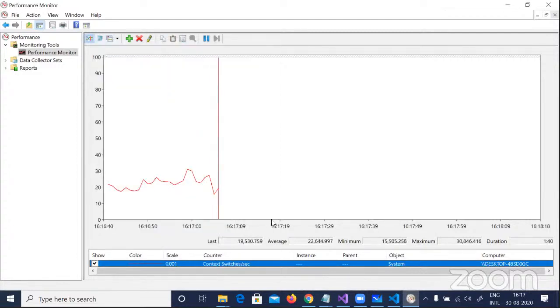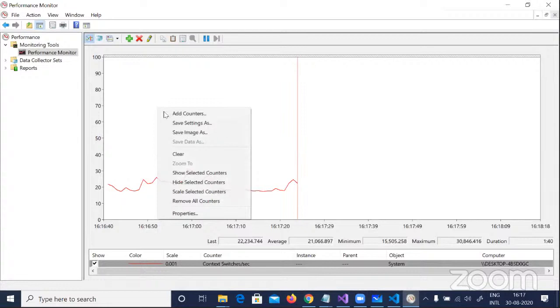Okay, there it is, great. So at this moment, this is the context switches per second which is happening in my computer. I repeat this sentence again. This is the context switches per second which is happening in my computer. I've already talked about context switching, right? It is all flat, hovering around 20 out here. I can just clear it.